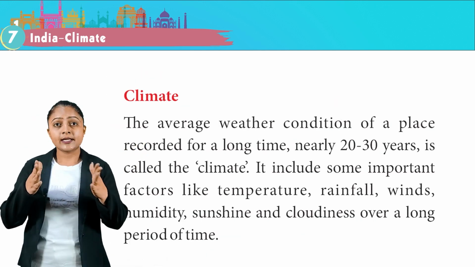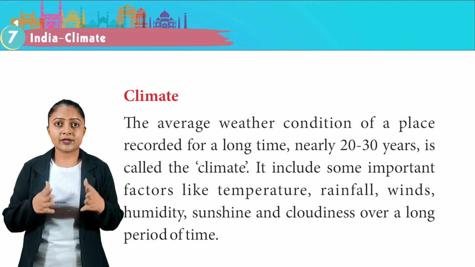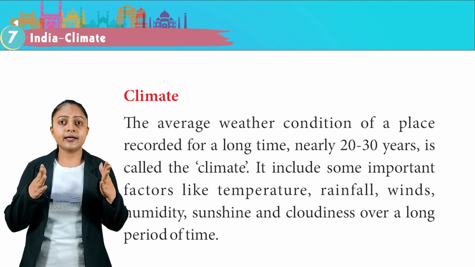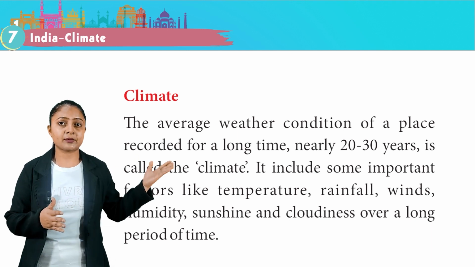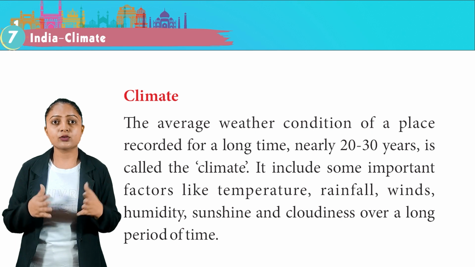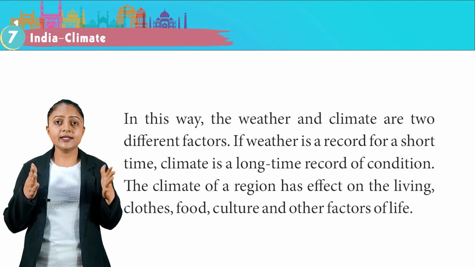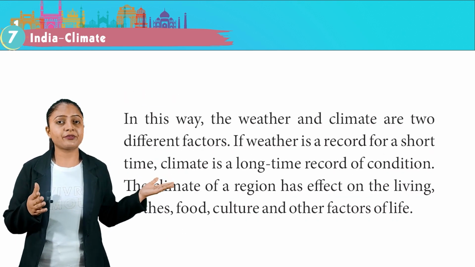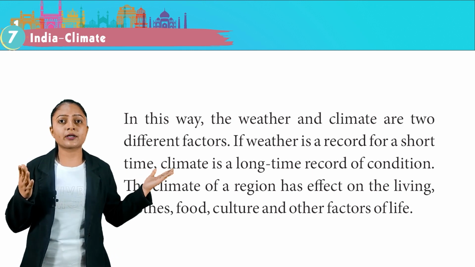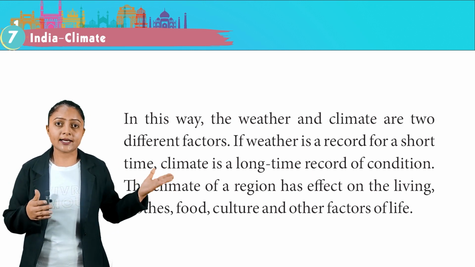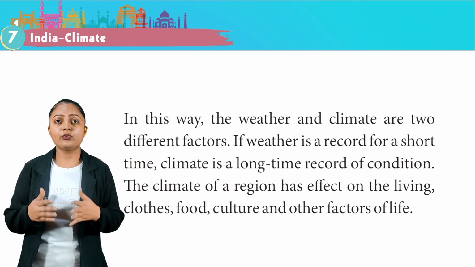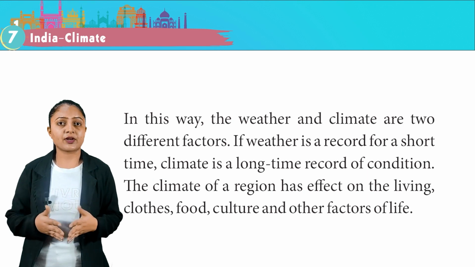Climate. The average weather condition of a place recorded for a long time, nearly 20-30 years, is called the climate. It includes some important factors like temperature, rainfall, winds, humidity, sunshine, and cloudiness over a long period of time. In this way, weather and climate are two different factors. If weather is a record for a short time, climate is a long time record of condition. The climate of a region has an effect on the living, clothes, food, culture, and other factors of life.